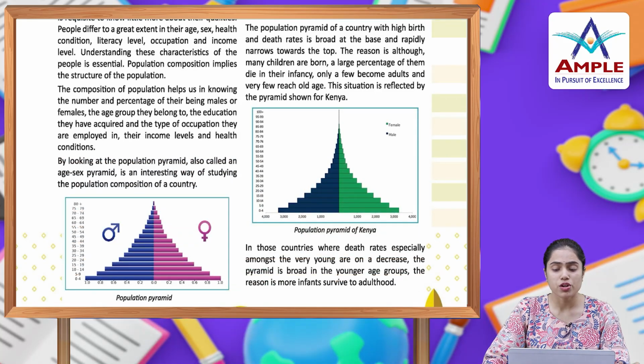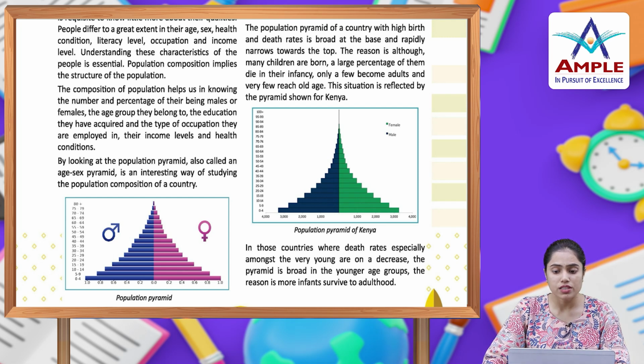The population pyramid of a country with high birth and death rates is broad at the base and rapidly narrows towards the top. The reason is, although many children are born, a large percentage of them die in infancy. Only a few become adults and very few reach old age. This situation is reflected by the pyramid shown for Kenya.